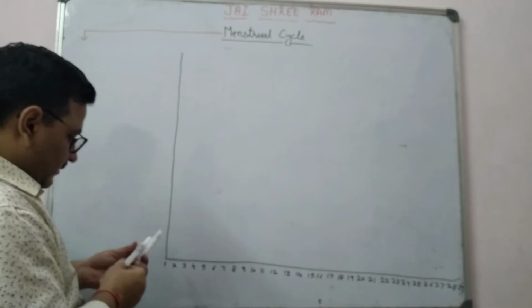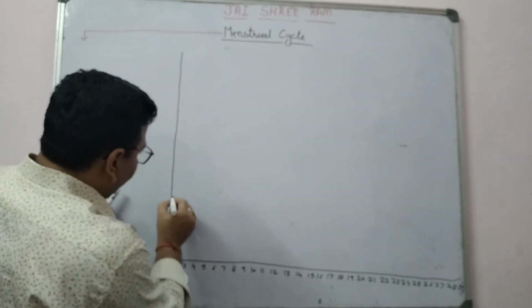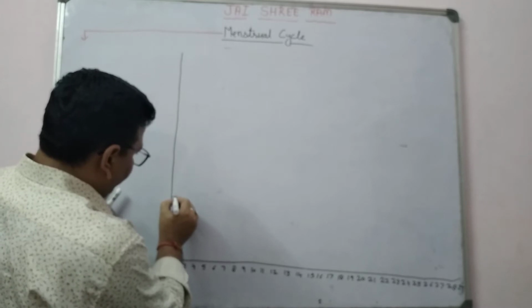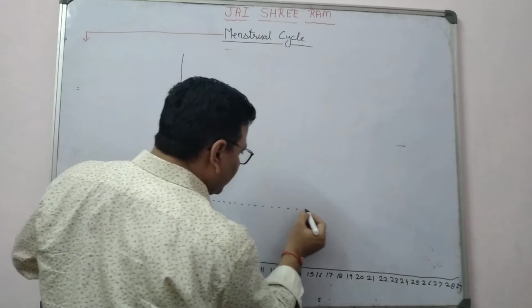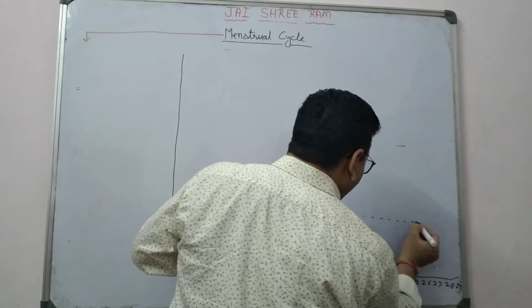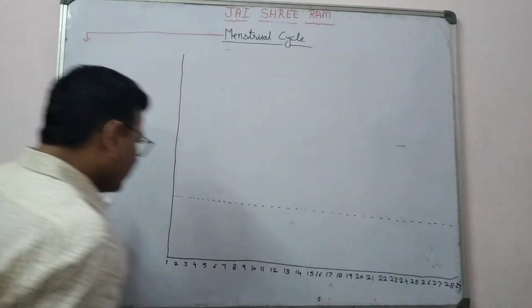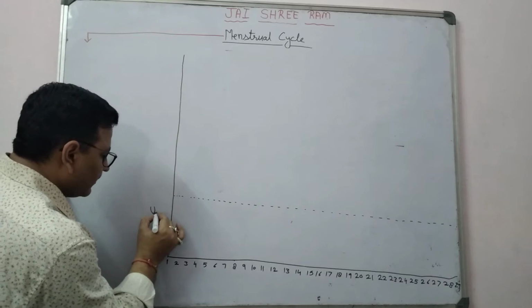Here you make the first column. In this first column you mention the uterine event.